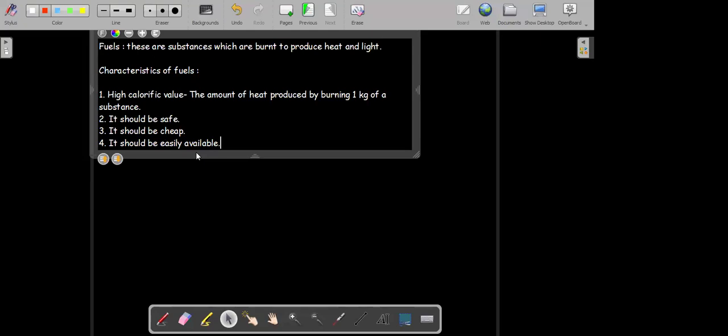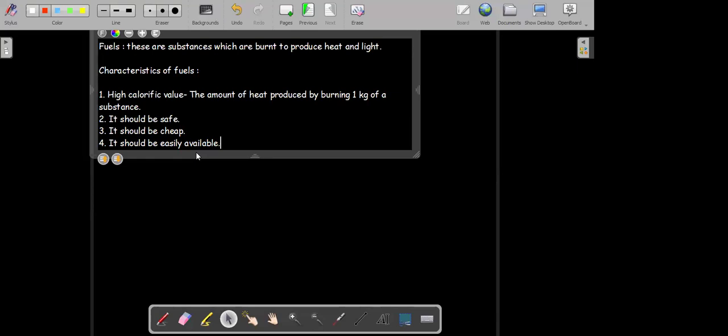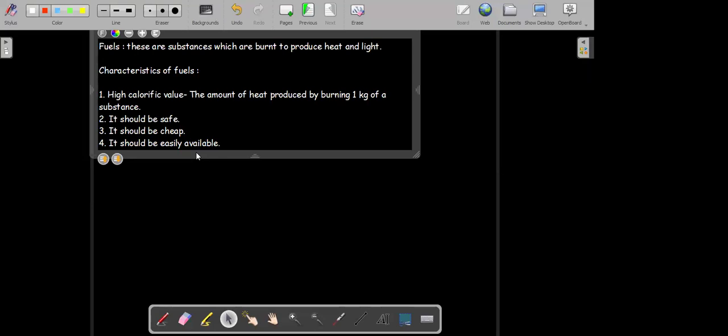In the same way, we know about hydrogen fuel also. Hydrogen as a fuel is very good to use. It doesn't create any pollution. But it's hard to find, it's very expensive, and it's also dangerous.